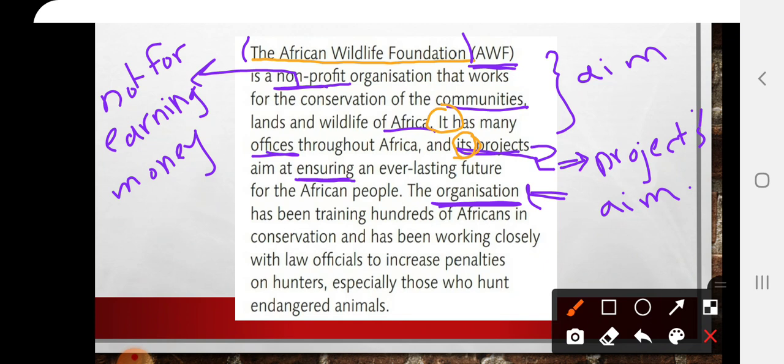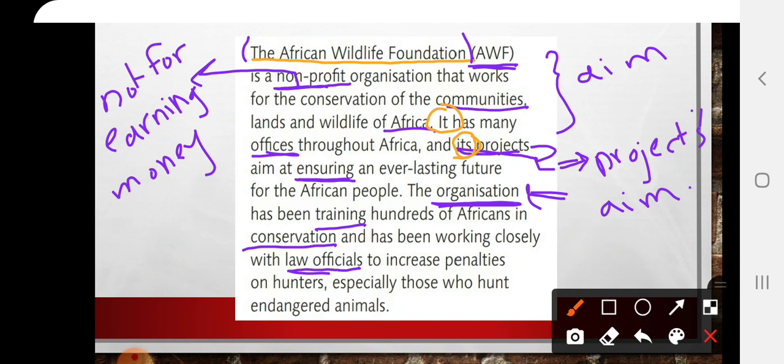It has been training hundreds of Africans. What is the meaning of training? Training means to train hundreds of Africans in conservation. Okay, and has been working closely with law officials. What is the meaning of law officials? Law officials are legal officials.